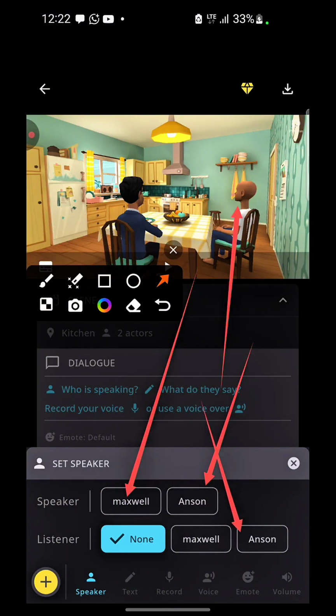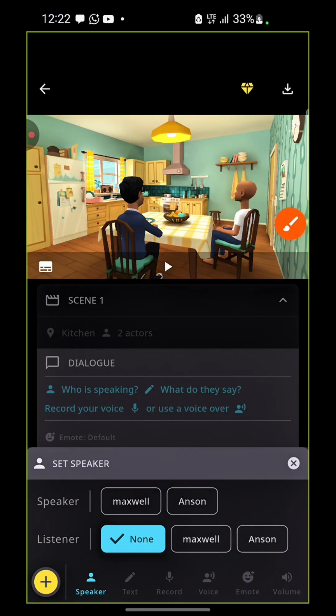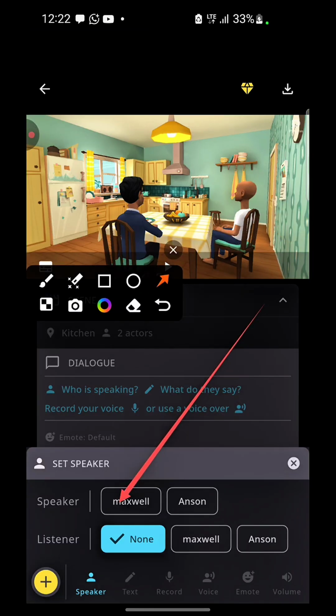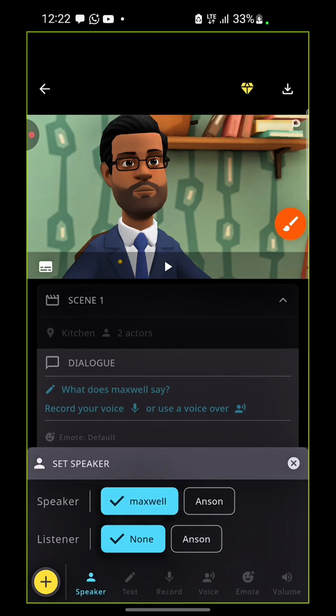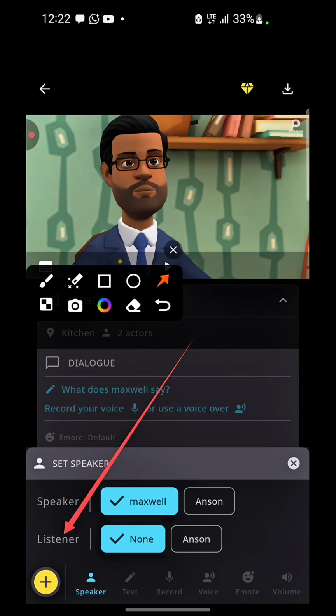So now for our first scene, we want to pick who is supposed to start the conversation, right? I want Maxwell to start the conversation, this one in the suit, because that's the name I gave it. So I will click on Maxwell. Speaker is going to be Maxwell, and then who is going to listen when he speaks?